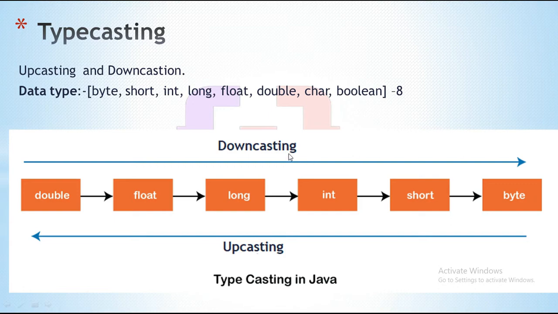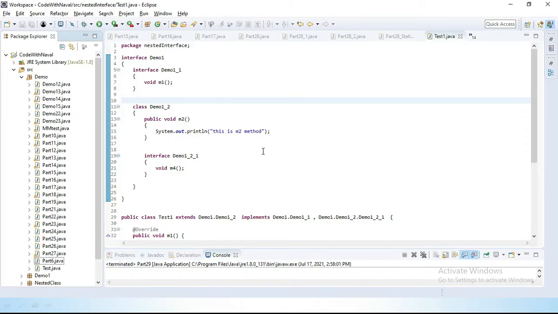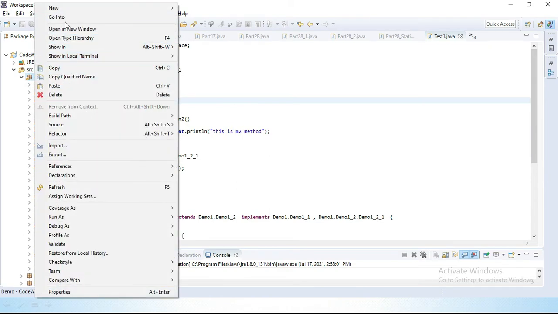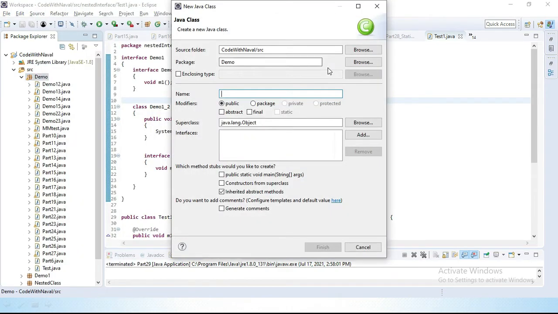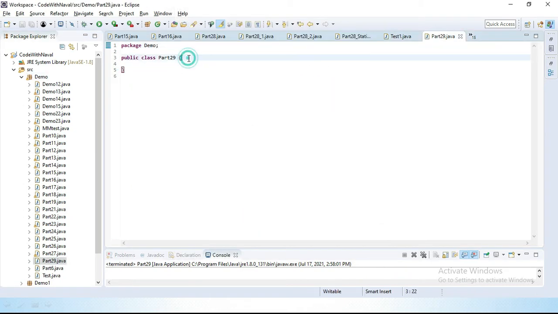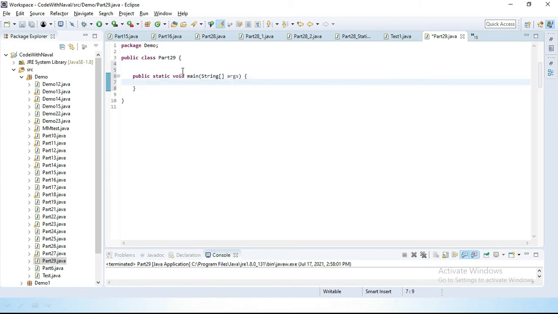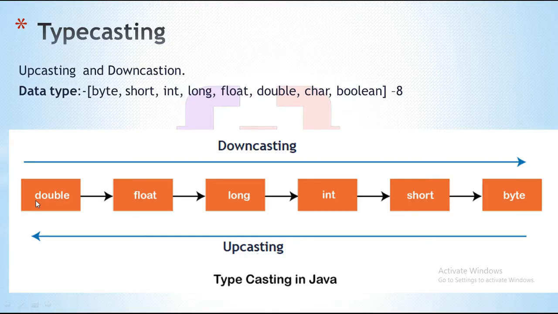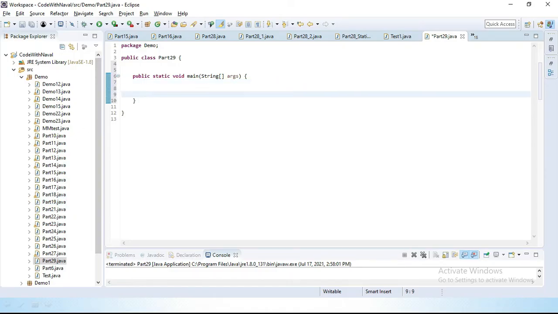So let's perform a practical for upcasting and downcasting. For that I'll open Eclipse and create one class here, class part29. Then we will create a main method. Inside the main method we will declare one double type variable, double d equal to 10.2.